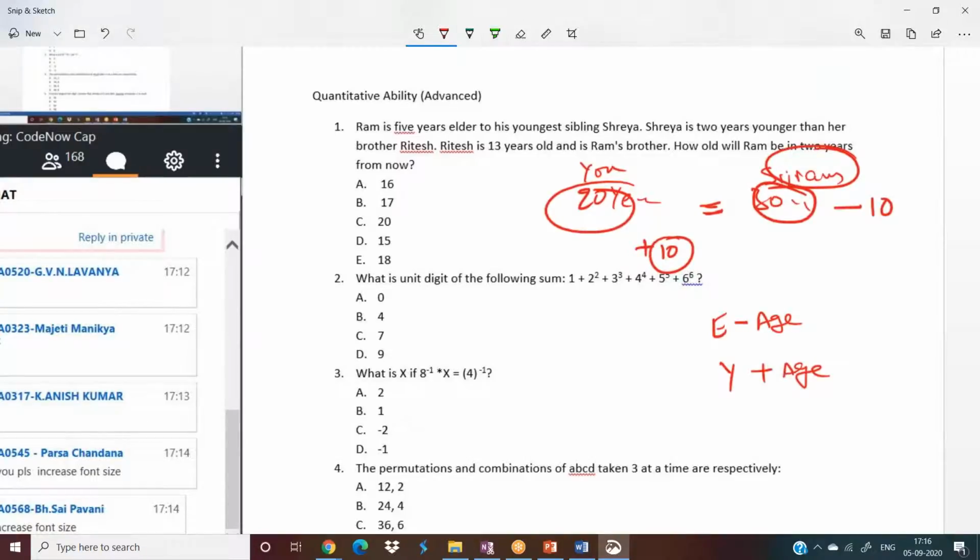I want to equate the two ages now. So what to do? Let me proceed with the question once.